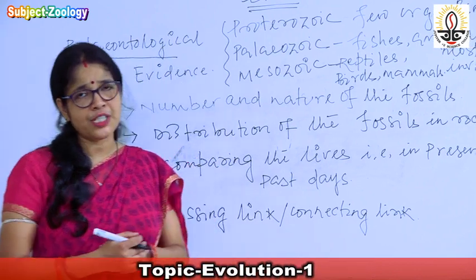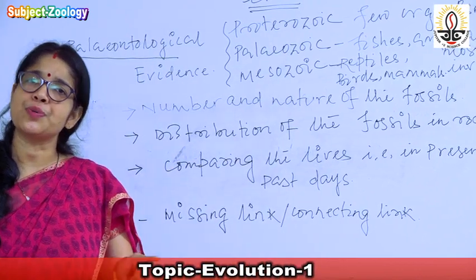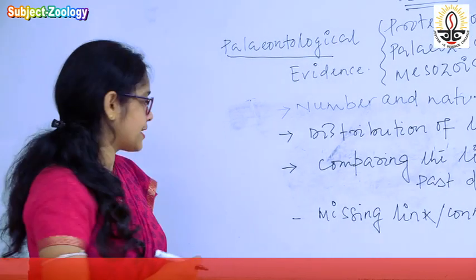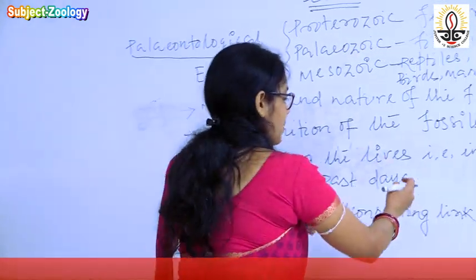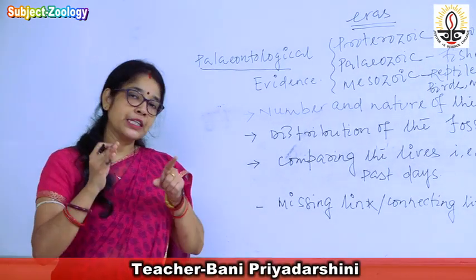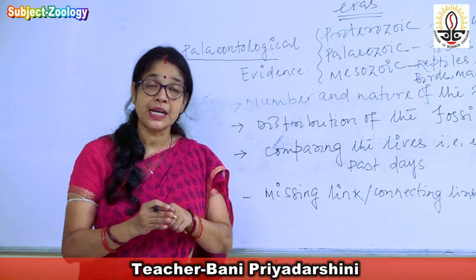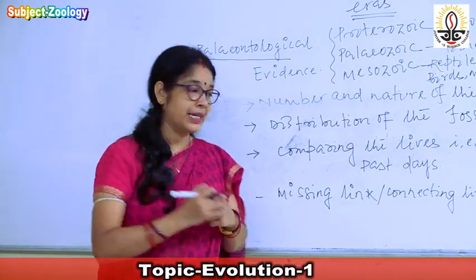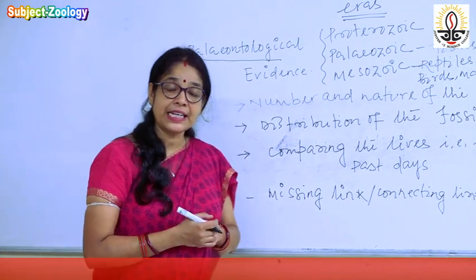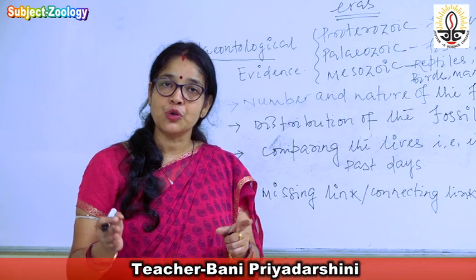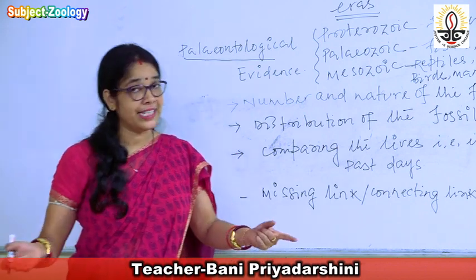These two are responsible to connect two groups of organisms, but there exist differences. In case of connecting link, though it connects the two groups, the two groups of organisms are present. The two groups of organisms are living. But in case of missing link, though it connects the two groups of organisms, the two groups are not existing.